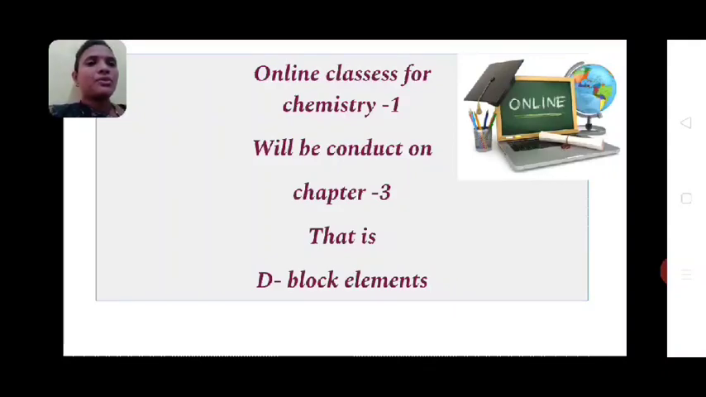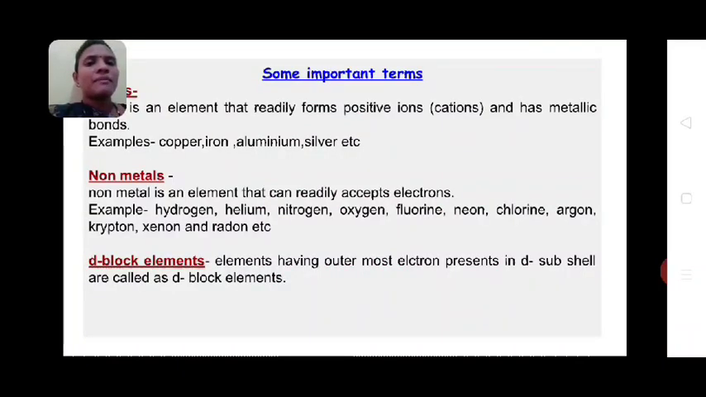Now coming to the online classes of chemistry 1. Students, we will conduct online classes for chemistry 1 on chapter 3, that is the D block element. It is very easy to understand by the online method, so that's why I have selected chapter 3, D block element, for online study. Some important terms need to be learned for D block elements.